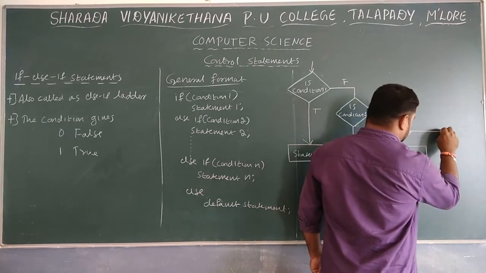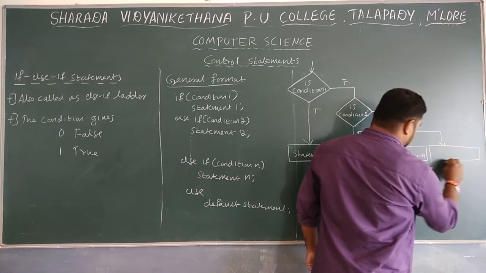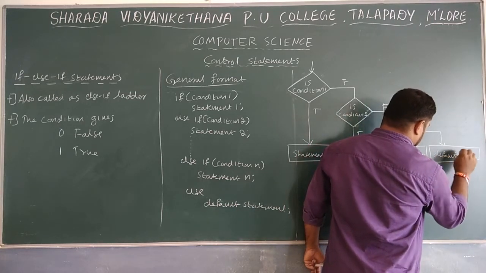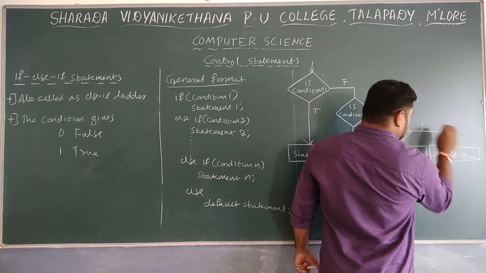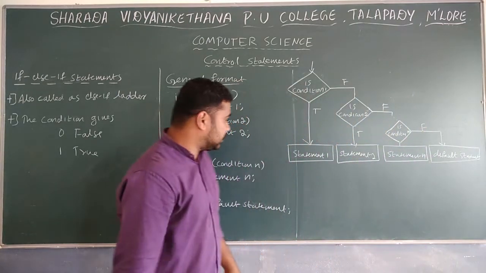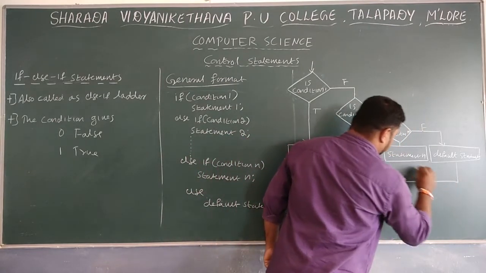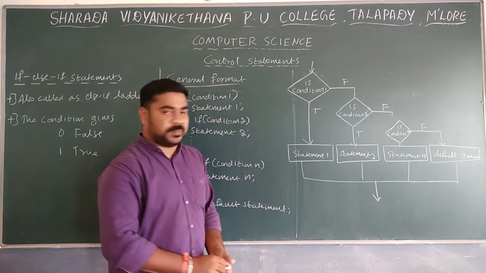Whenever the condition is false, it's going to execute the default statement. So this is the statement execution. Any one statement will be executed, not all the statements. Here only one statement will be executed.